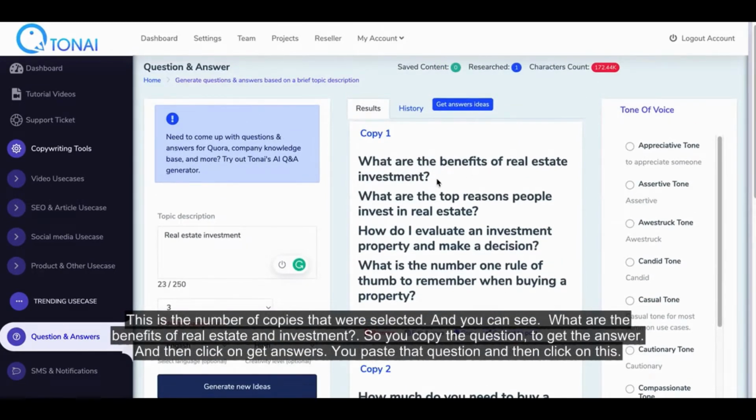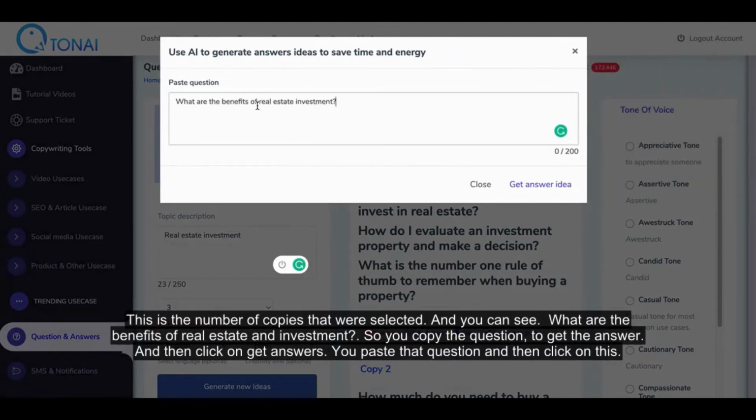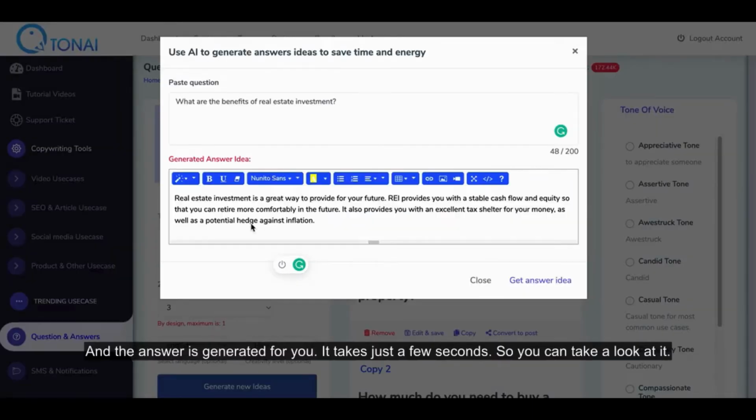And you can see, what are the benefits of real estate and investment? So you copy the question, to get the answer. And then click on Get Answers. And the answer is generated for you. It takes just a few seconds. So you can take a look at it.